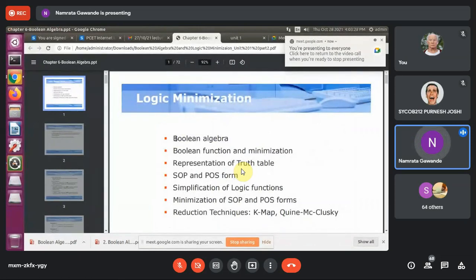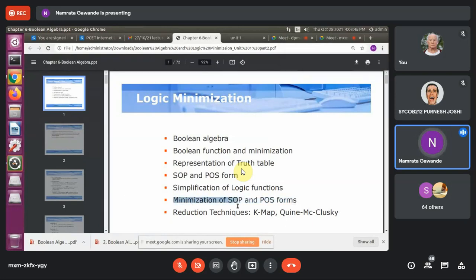So in logic minimization, unit 1, part 2, we have seen Boolean algebra, Boolean function and minimization, representation of truth table, SOP and POS form, simplification of logic function, and minimization of SOP and POS form. This is a very important topic. You will understand based on these concepts.